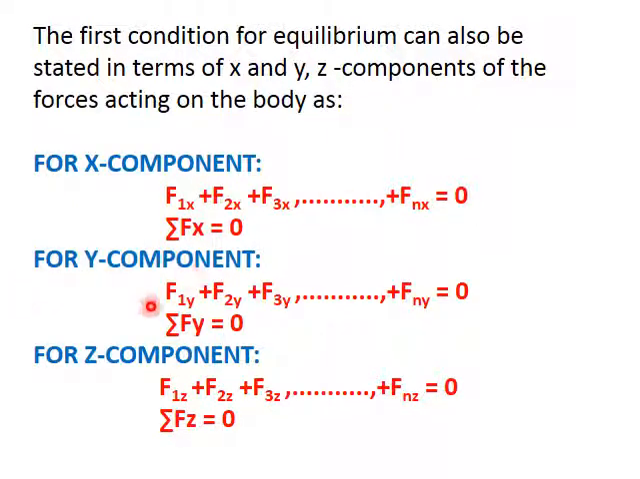For the y component, all y component forces like F1y, F2y, F3y up to Fny equal 0. So the sum of all y axis component forces equals 0. And for the z component we have forces F1z, F2z, F3z up to Fnz, which equals 0. So the summation of all z axis forces equals 0. So these are the terms used in the form of x, y and z components.